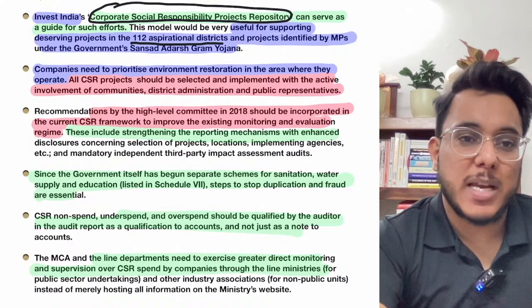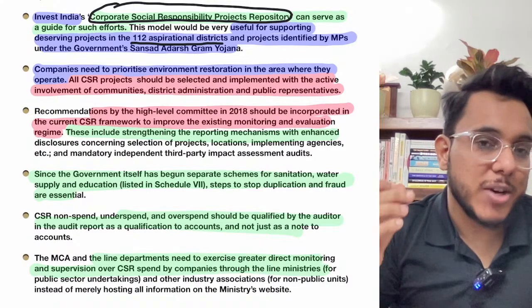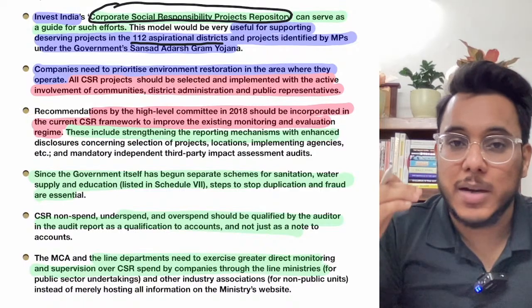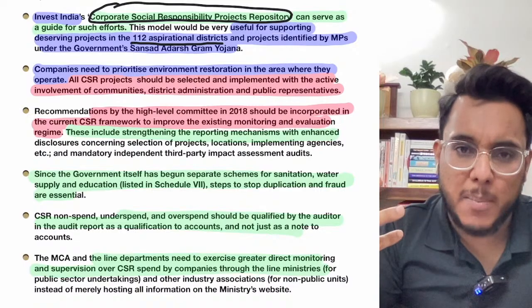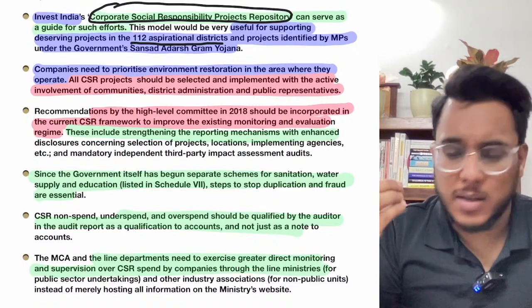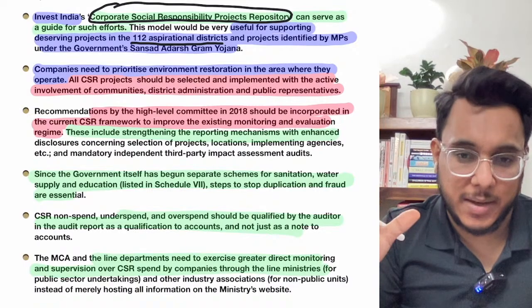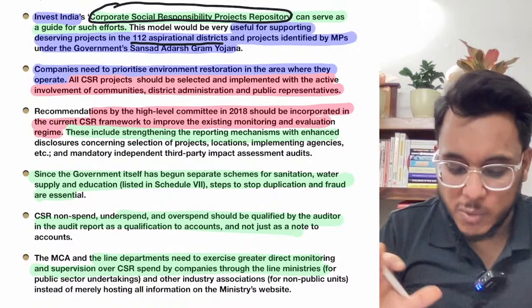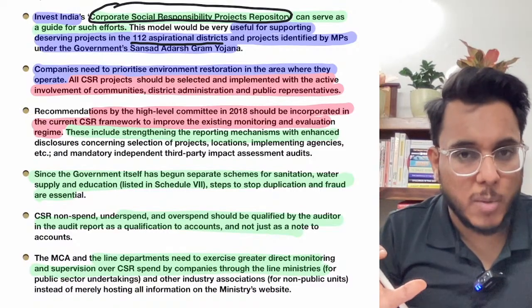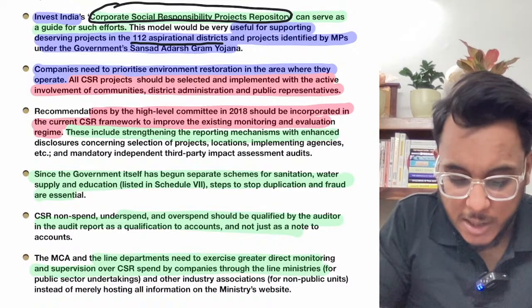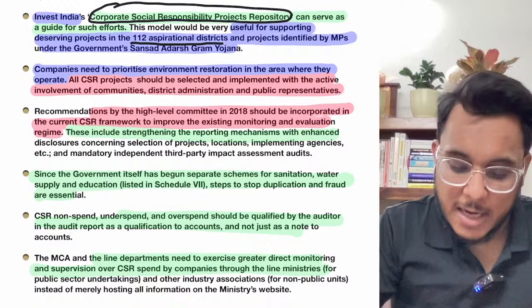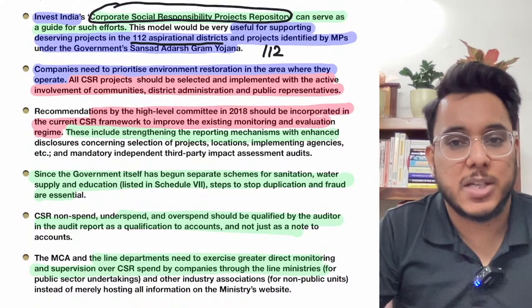Now, what are aspirational districts? Aspirational districts are those which have very poor socio-economic indicators, such as poor IMR, poor MMR, poor child mortality rate, etc. So the districts in states with poor socio-economic indicators are called aspirational districts, and we have 112 such districts.